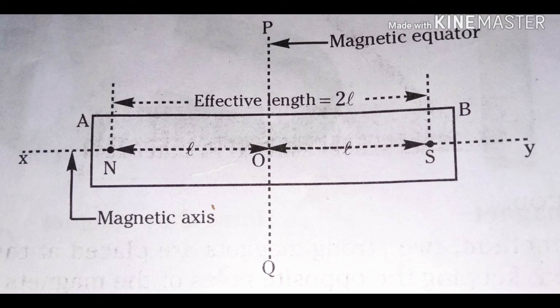A vertical plane passing through the magnetic axis of a freely suspended magnet is called magnetic meridian. An imaginary line passing through the center of the magnet and perpendicular to the magnetic axis is called magnetic equator. A vertical line passing through the magnetic equator of a freely suspended bar magnet is called equatorial meridian.